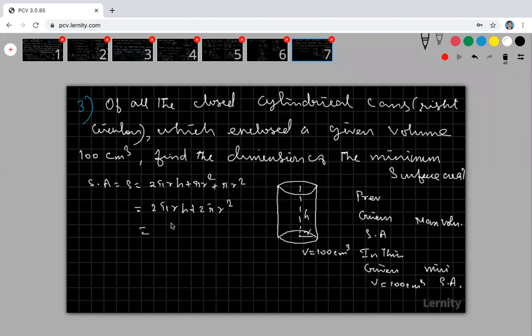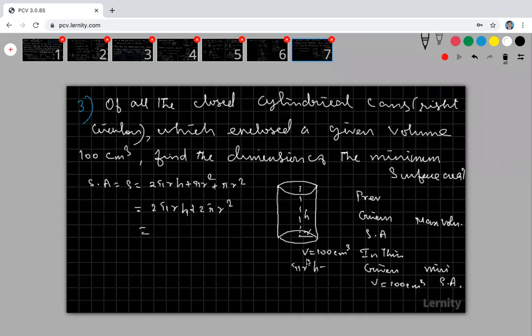Here I have two variables, r and h, both are variables. Then what to do, sir? I am going to find the h value using this volume. What is the volume of the cylinder?